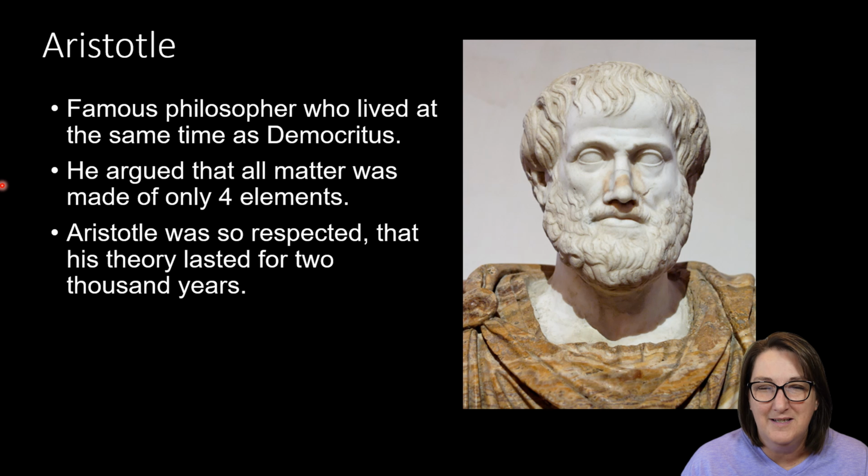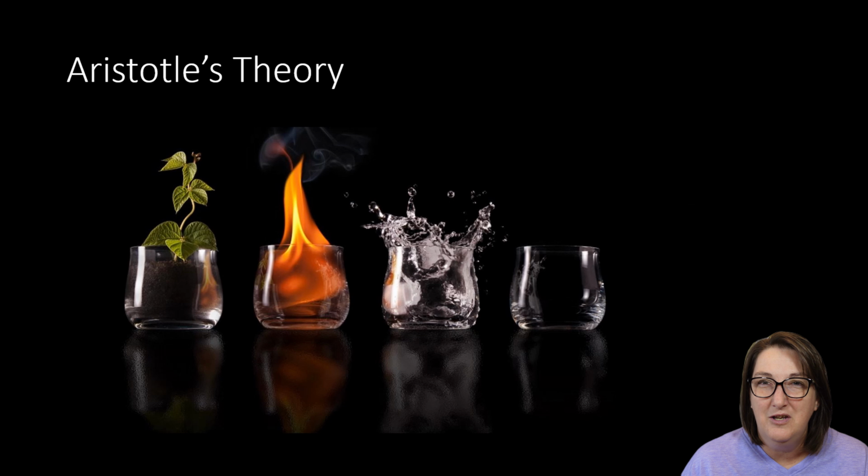When I show you his theory, you're probably going to make some references to certain cartoons. But this theory lasted for 2,000 years, and it was really hard to debunk. So Aristotle's theory was that you had 4 elements: earth, fire, water, and air.